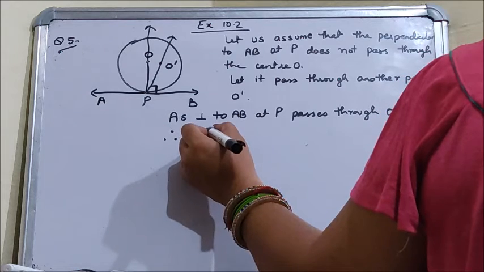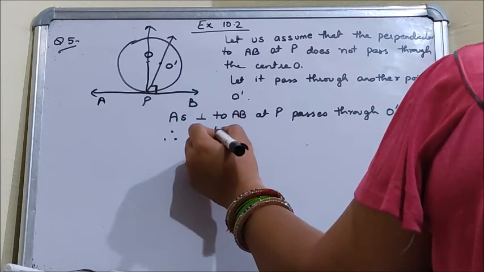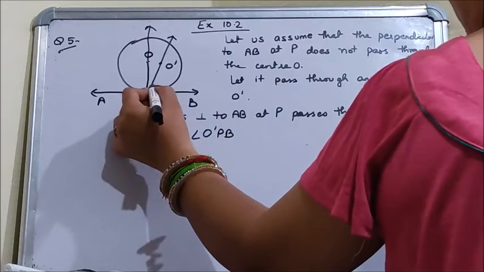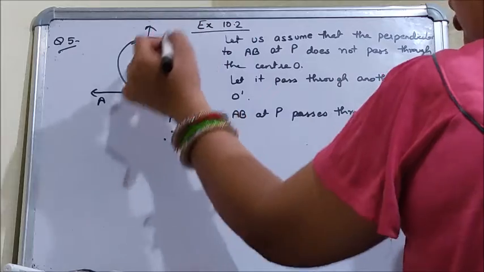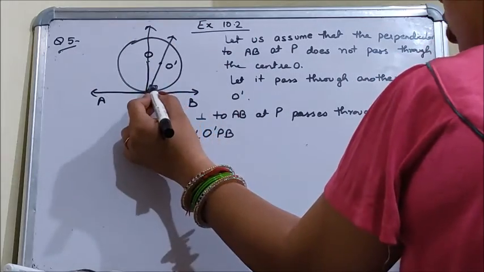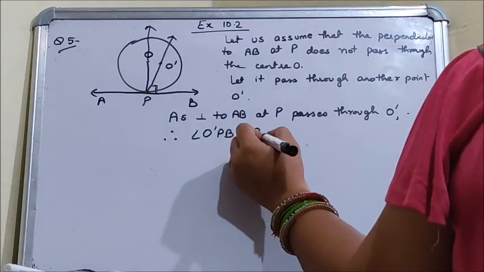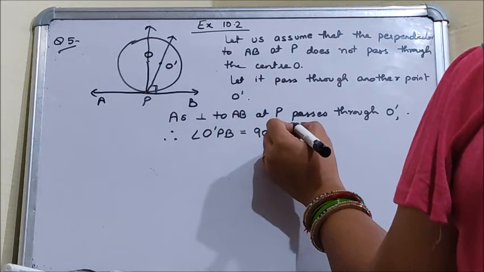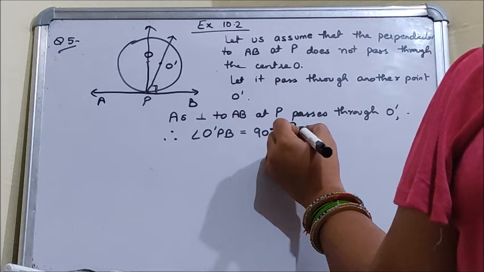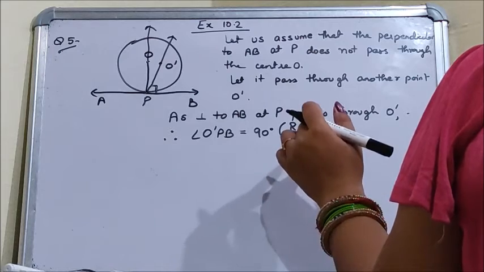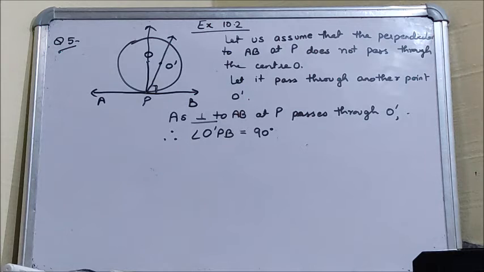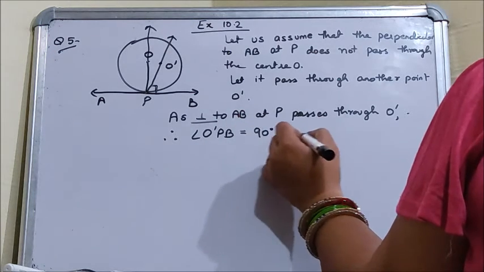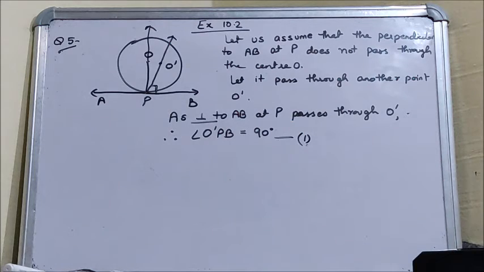Therefore, angle O dash PB, because this perpendicular passes through O dash and it is not passing through the center, this angle will be 90 degrees. Because it is perpendicular to AB at P and passes through O dash, angle O dash PB is 90 degrees. First equation.